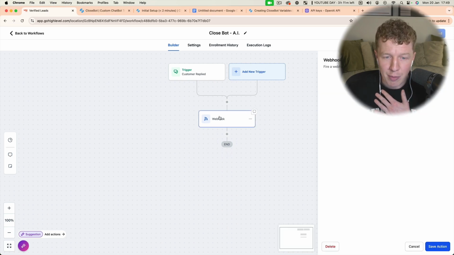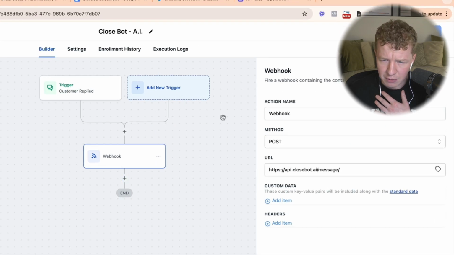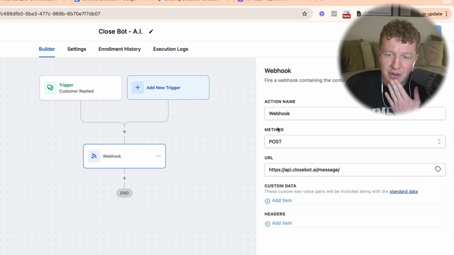And then you want to create a webhook. In fact, I'll do that for you. You literally click create webhook, action name webhook, method is going to be post, and then you're going to want to paste this URL in here.